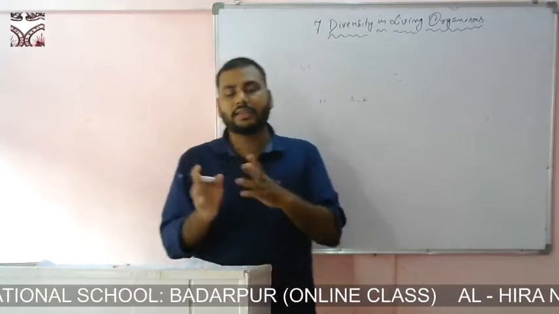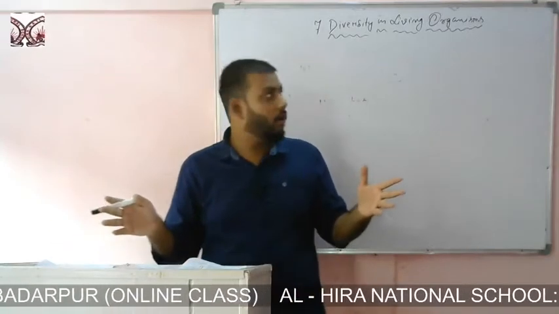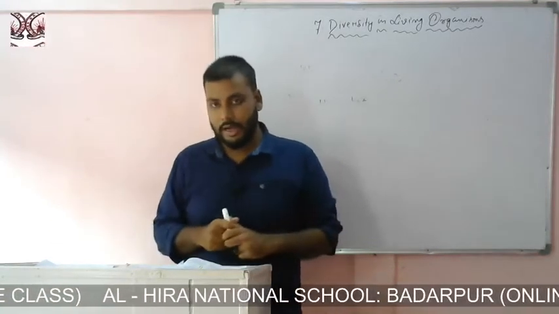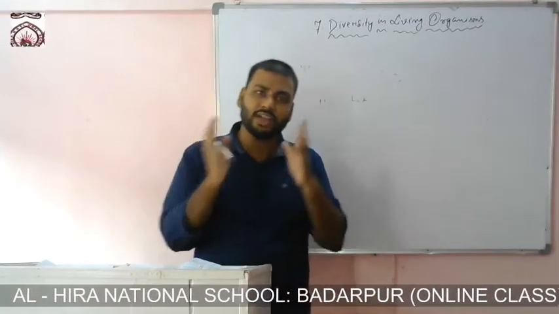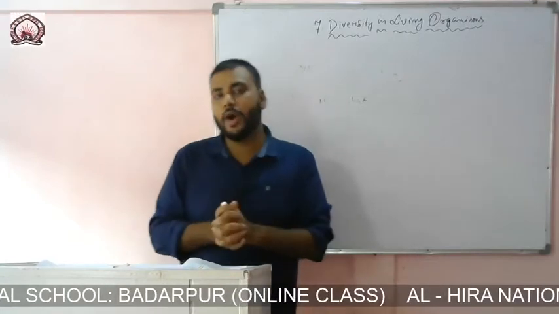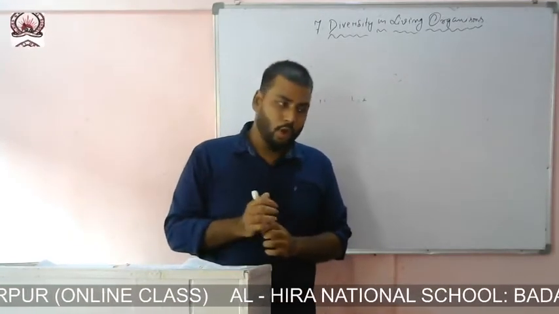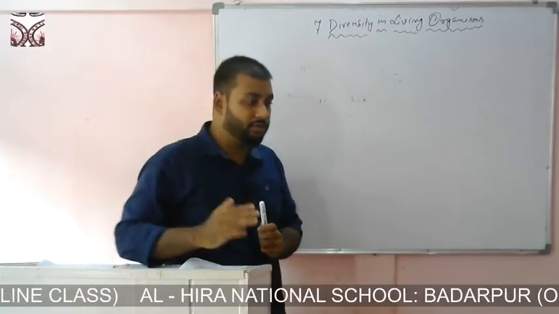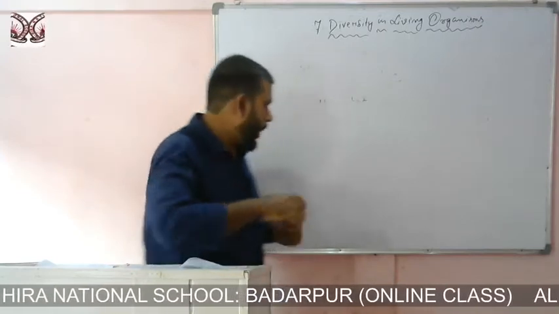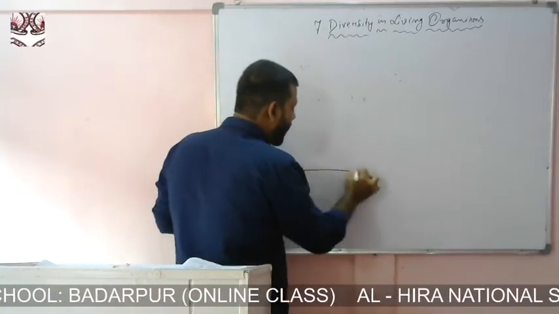So he decided to classify living organisms based on their habitat. But it is seen that the only thing these organisms share in common is their habitat, which seems to be quite unfair. So they had to find a way to classify organisms based on certain similarities. Similarities means what? They will be similar to some point.